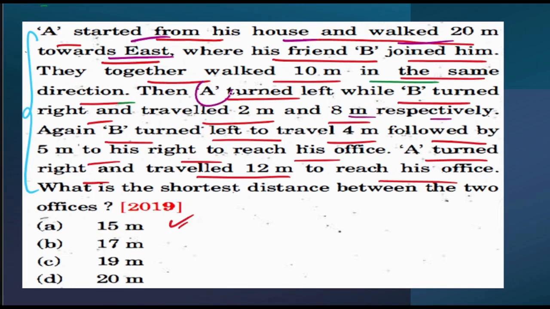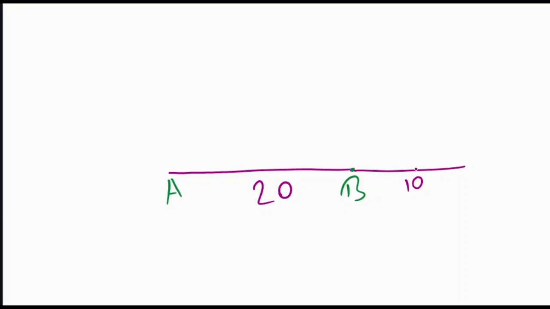That means A, after turning left, traveled 2 meters, and B, while turning right, traveled 8 meters. Let's solve this then. A turned left, that means, and walked for 2 meters. That means this is my left. Okay, 2 meters. B turned right and walked for 8 meters.